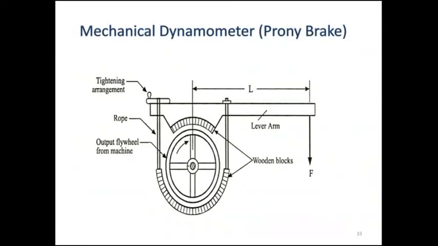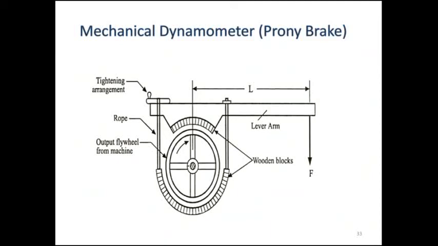And transmission dynamometers act as passive devices placed at the appropriate location within a machine or in between machines to sense torque at that location. They neither add nor subtract the transmitted energy or power, and are sometimes referred to as torque meters. So in between the machines, they sense the torque at the prescribed locations, and they neither add energy nor subtract energy. So they are referred to as torque meters.